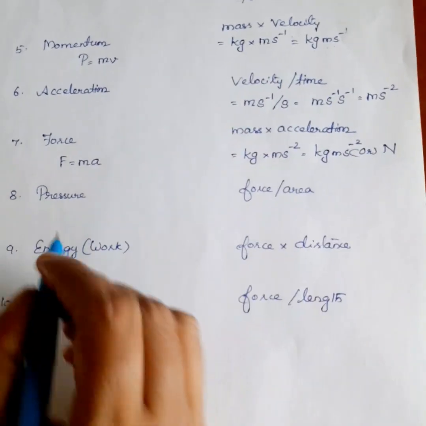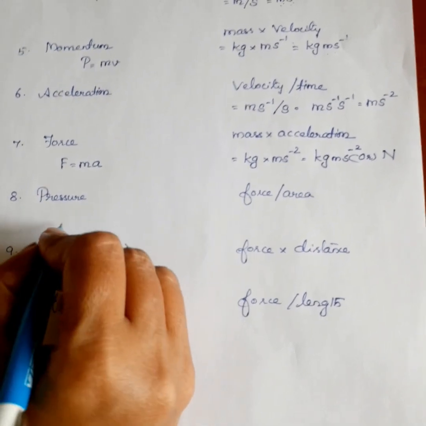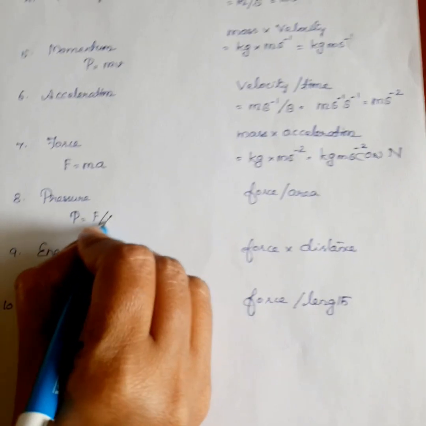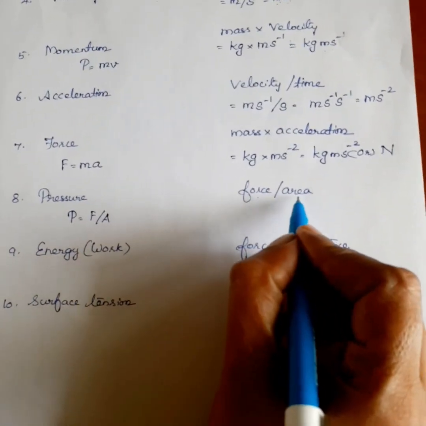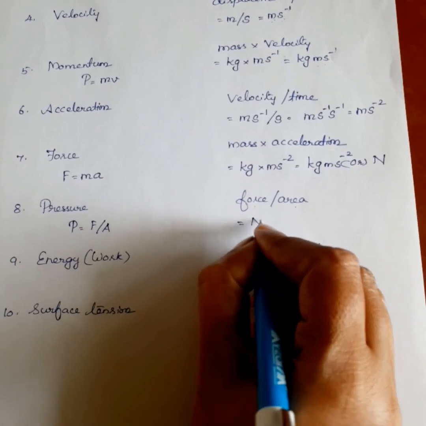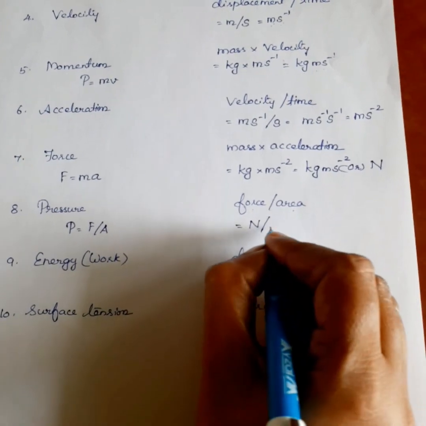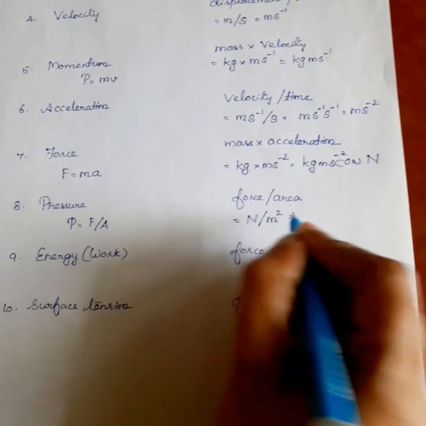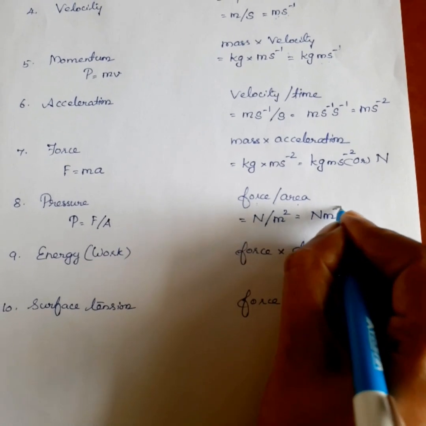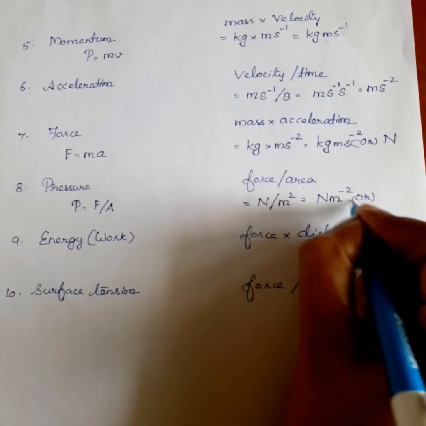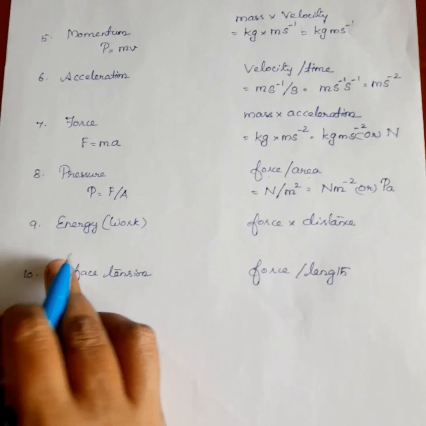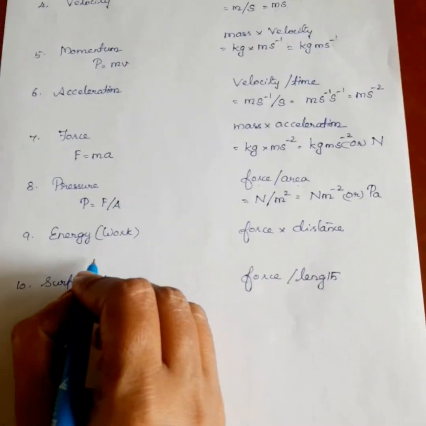Okay. Next physical quantity is pressure. The mathematical expression of pressure P is equal to F by A, force per area. The unit of force is Newton and the unit of area is meter square. So, Newton m power minus 2. It is otherwise called Pascal.